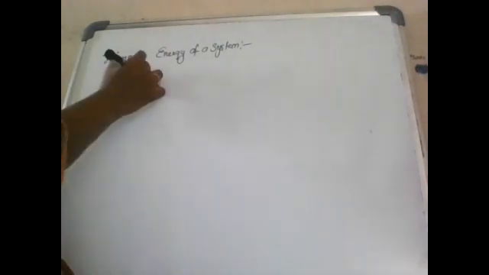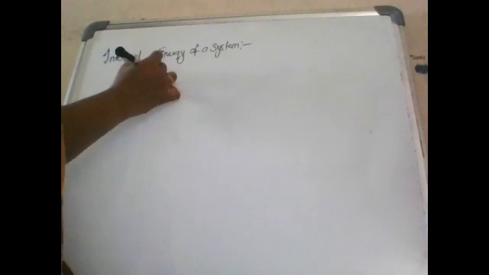So, internal energy of a system. Internal energy is always represented with the letter U. The stored energy which is not apparently shown by a system is called its internal energy or intrinsic energy.